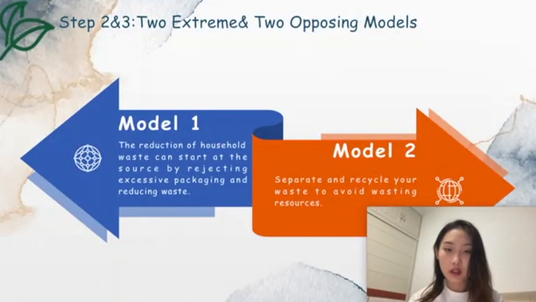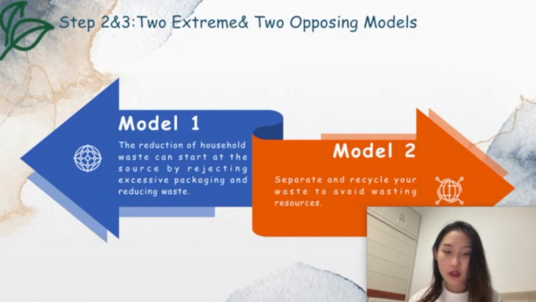Step 2 and 3, the reduction of household waste can start at the source. For example, people generate a series of packaging waste when they go out shopping. Start minimizing garbage waste at the design and production stage of goods. Reject excessive packaging, and reduce waste. People can choose goods that do not bring a lot of waste when they shop. Manufacturers can choose to use better and environmentally friendly materials when faced with large amounts of waste. People separate and recycle the waste to avoid wasting resources.